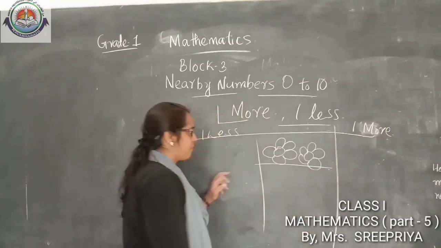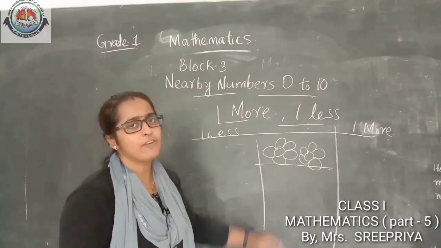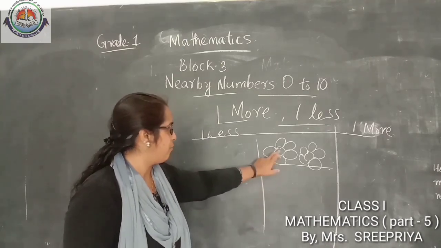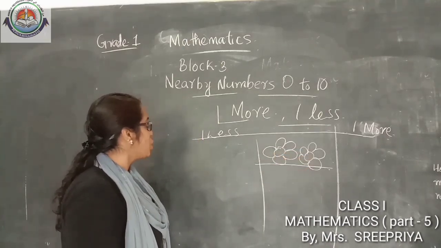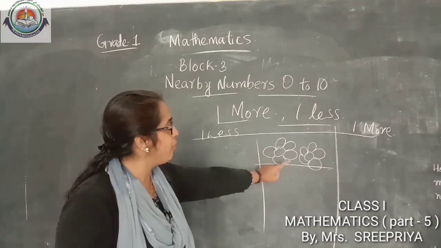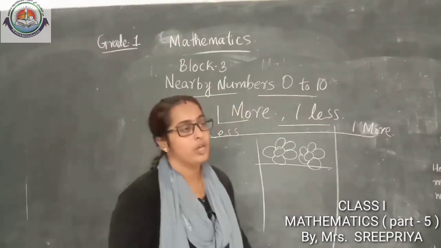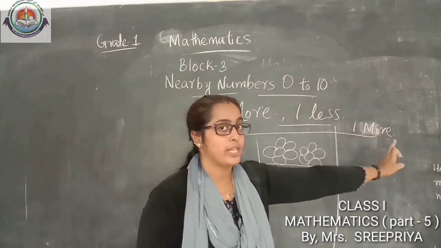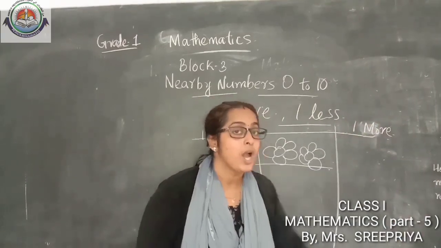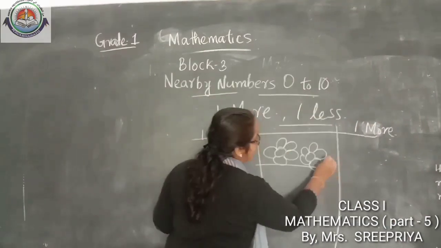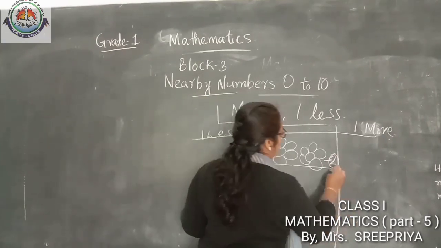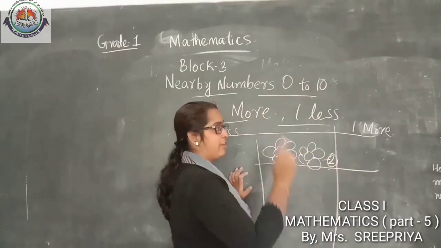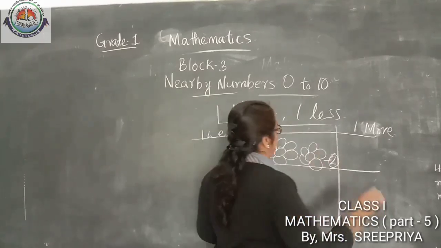Yes. How many flowers can you see here? 1, 2. Very good. But we need one more. So if we need one more, here how many flowers are there? 2. Okay. We need to draw one more and we will check which number will come.